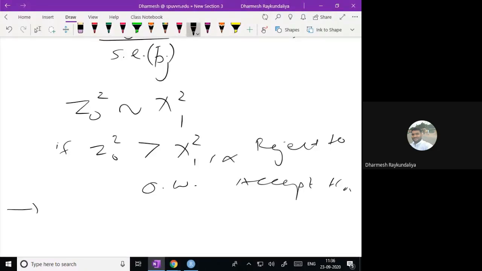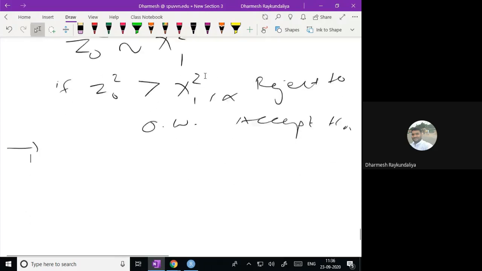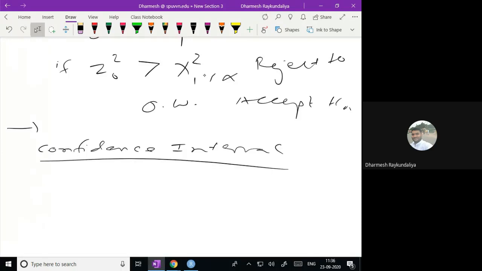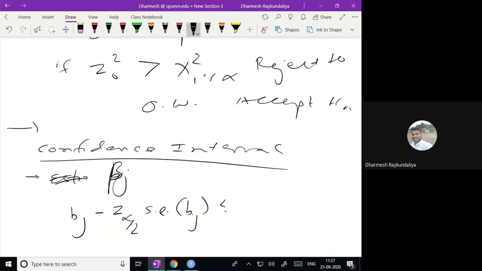So once this regression part is over, we always look for the confidence interval. If you wish to find the confidence interval for beta j, it is bj minus z alpha by 2 times the standard error of bj, less than or equal to beta j, less than or equal to bj plus z alpha by 2 times the standard error of bj.